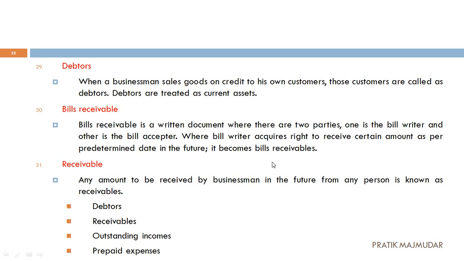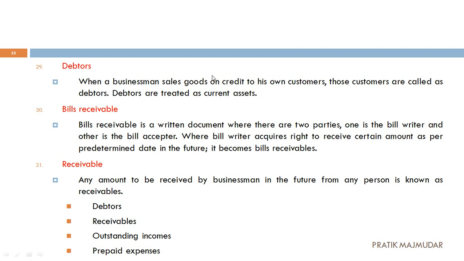Next one, debtors. Now what is debtors? We sell the product to someone and we purchase the product from a few of our distributors. So maximum of the sale and maximum of the purchase is done with the help of credit transactions. Now what is called a credit transaction? Where you are not going to put some cash.